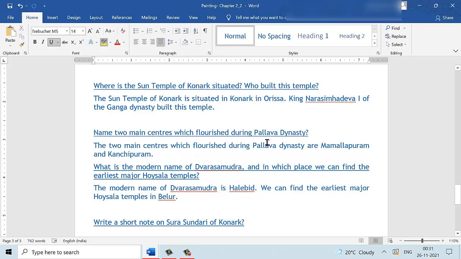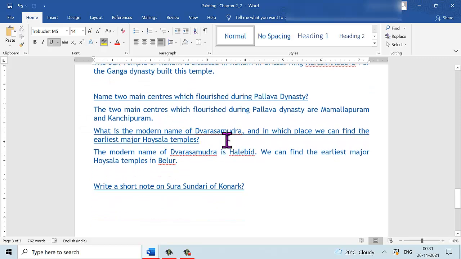Mention 2 centers that flourished during the Pallava dynasty. The 2 centers that flourished during the Pallava dynasty are Mamallapuram, also called Mahabalipuram, and Kanchipuram. What is the modern name of Dwarasamudra, and in which place can we find the earliest major Hoysala temples? Today's Halebeed is the modern name of Dwarasamudra. We can find some of the earliest major Hoysala temples in Belur.